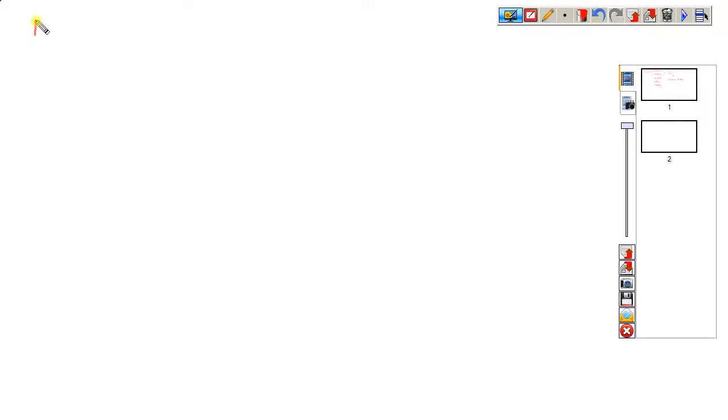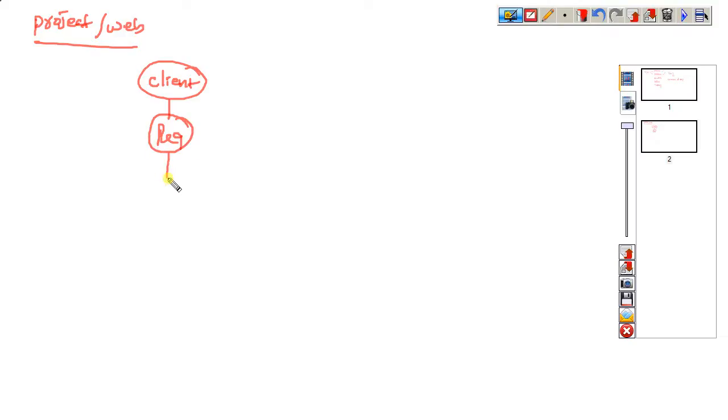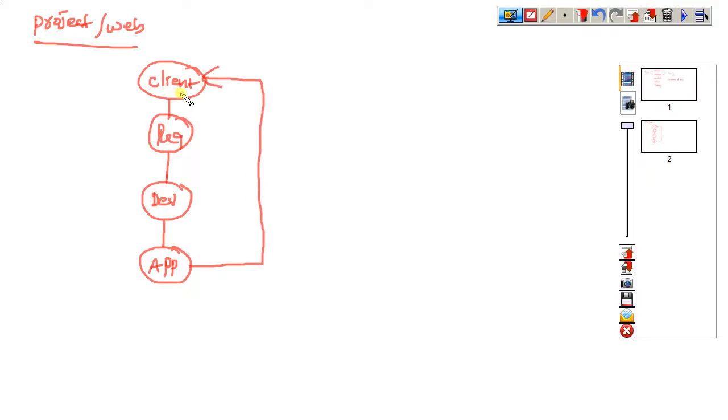Web based application means project or web. Here, there is one client. This client has their own requirements for their customer purpose. That requirements they give to one developer, means one company. That company people develop the application, and this application is given to the client. Now that client will provide it to their customers only. So this we call a project.